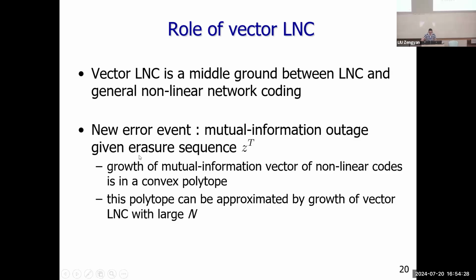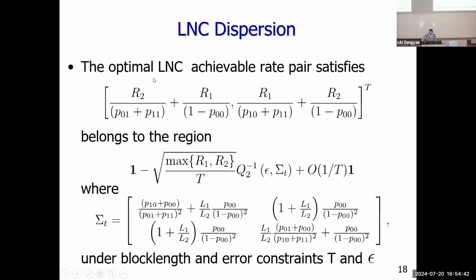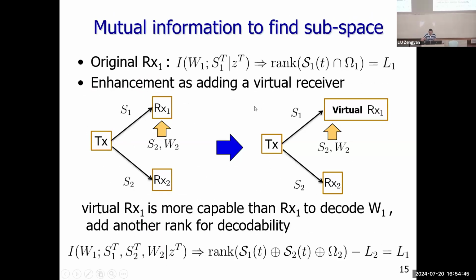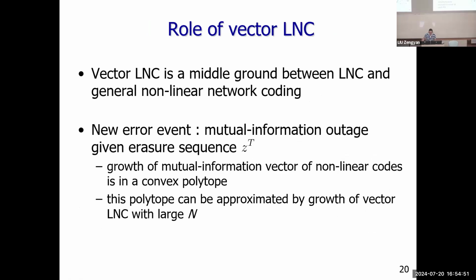We can prove that if we replace the error event by what we call a mutual information outage event, because for the nonlinear network coding, each time the mutual information for user one, what I write here, should increase. If the mutual information at the end of the transmission still cannot guarantee we can decode L1 users' bits, then there's a mutual information outage. We replace the error event with the mutual information outage.